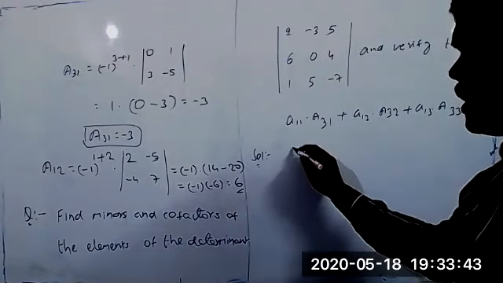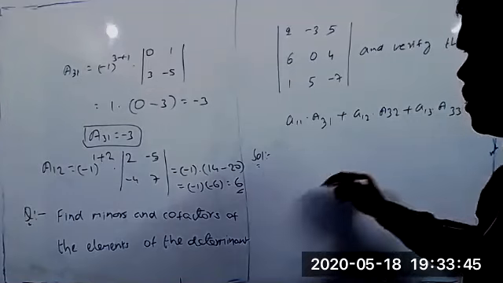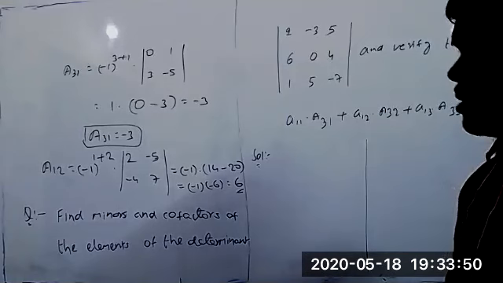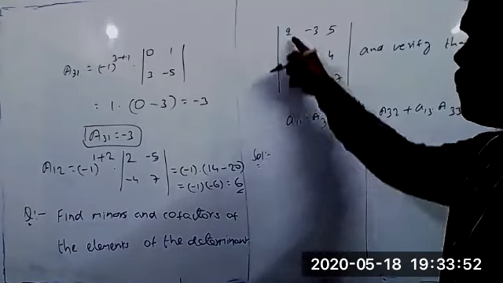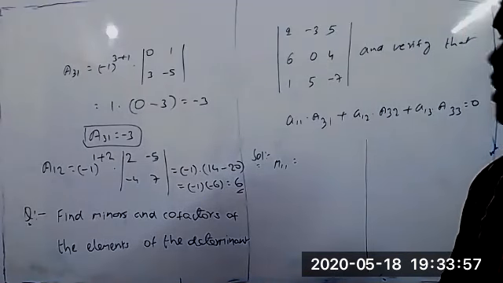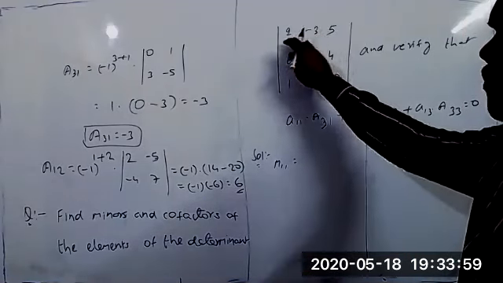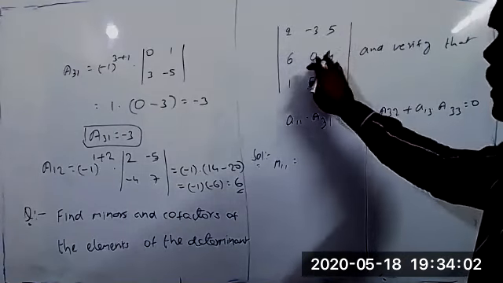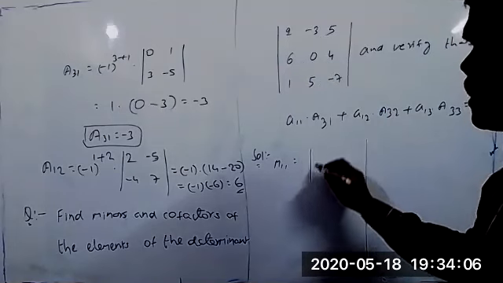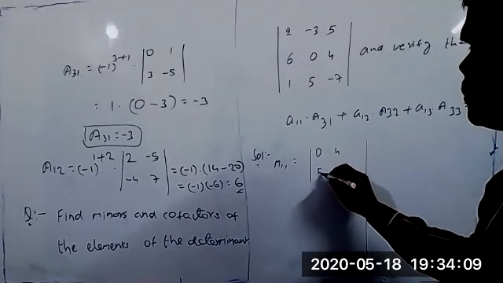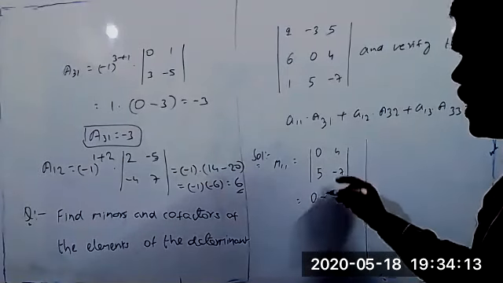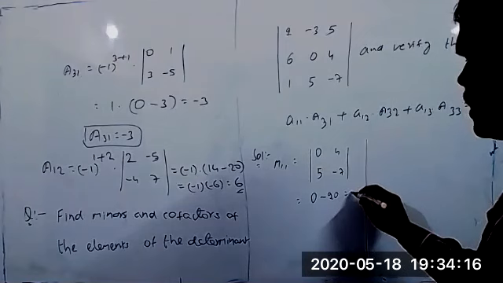If you want, you can take it clearly here now. First, this is the minors you can take, and here you can write the cofactors. First one you can take, that means M11. So first row and first column first delete immediately. The remaining will be 0 4, 5 minus 7. So determinant of 0 4, 5 minus 7. 0 into minus 7 equal to 0, minus 5 into 4, that's 20. The value equal to minus 20.